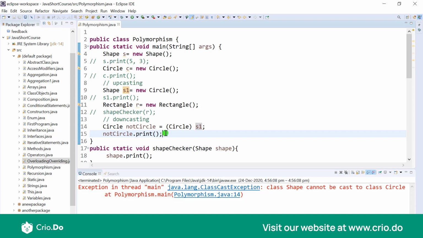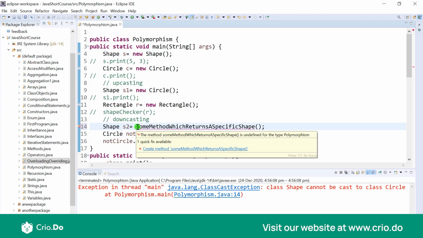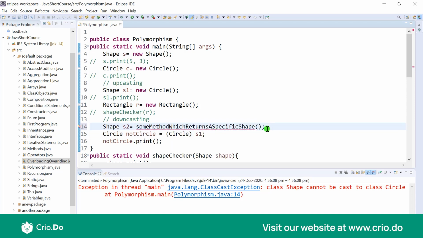The reason is, let's say you have a Shape S2, and this is being returned from some method which returns a specific shape. I just created this particular name to show you the intent of what this method would do, but obviously this is not at all a nice way to name a method. So now this is some method which returns a specific shape.